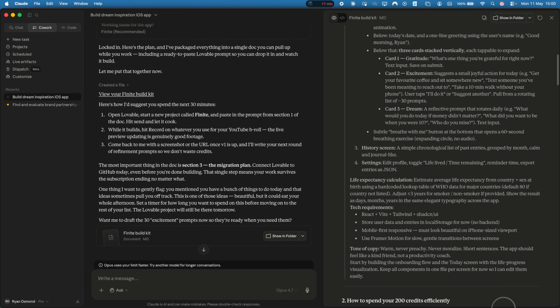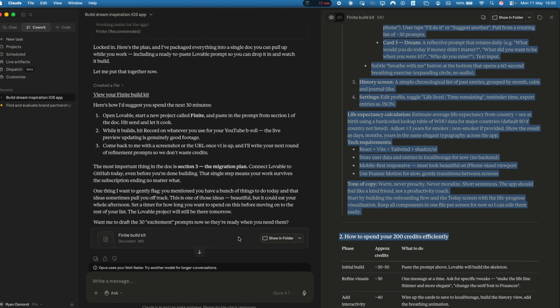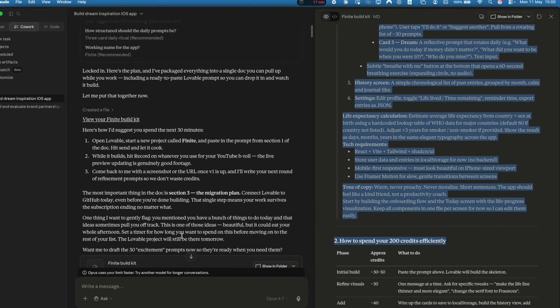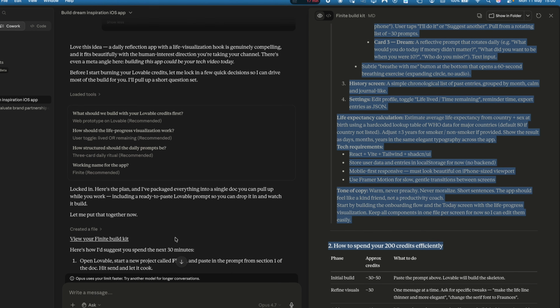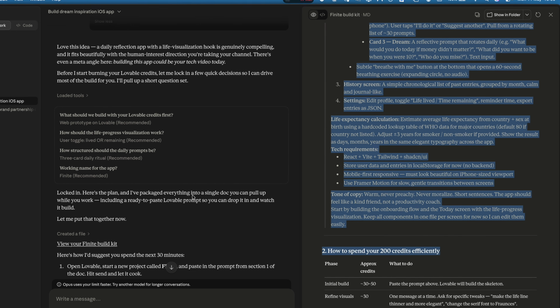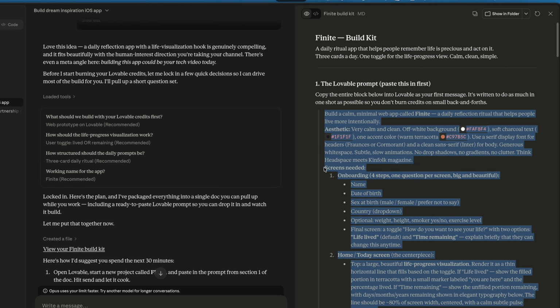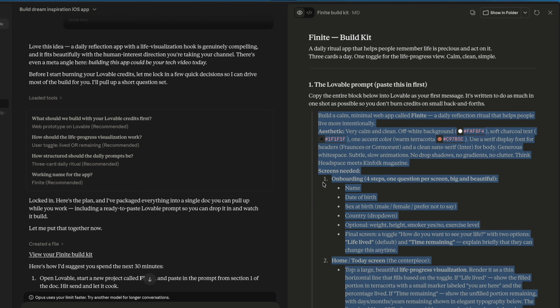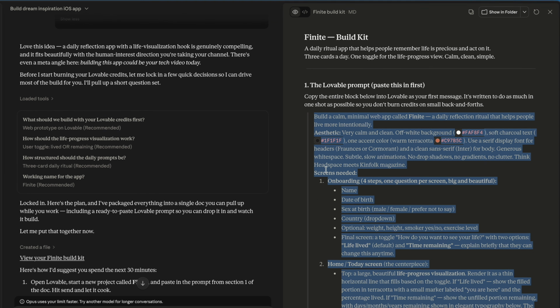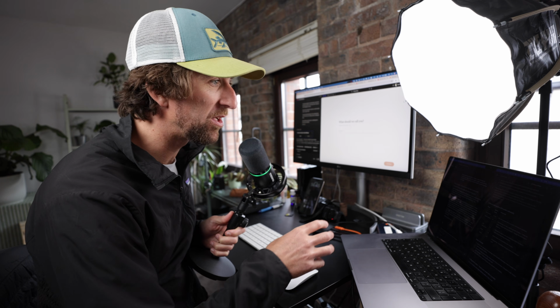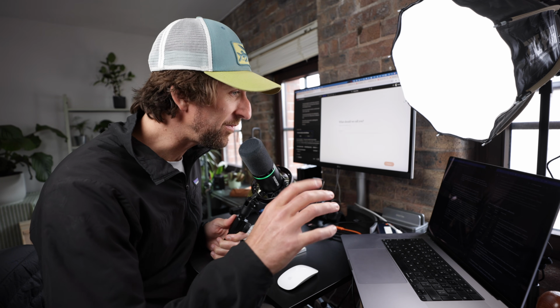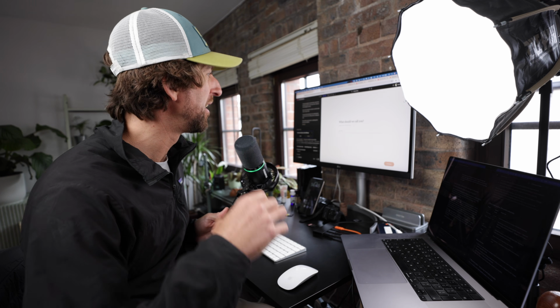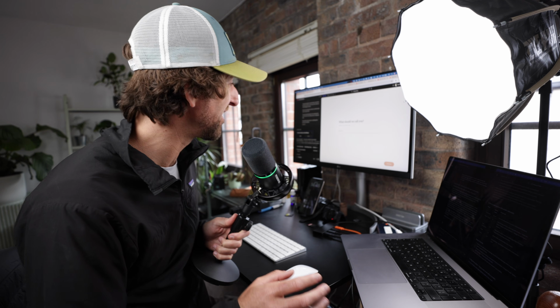But you can also use a separate large language model. So I decided to use Claude to do all of the heavy lifting, all of the ideation, and coming up with some of the more detailed prompts to give to Lovable. And then I copied and pasted that into Lovable itself and got Lovable just to do the legwork of the coding. And then you can iterate from there. Then you can give screenshots to Claude, get Claude to change some stuff, give a really specific prompt to Lovable, and then keep going and iterating that way. So in just over 30 minutes, this is what we've come up with.